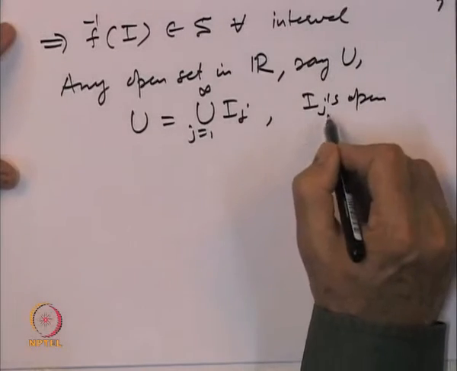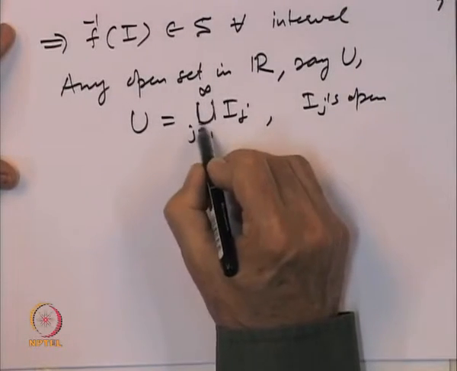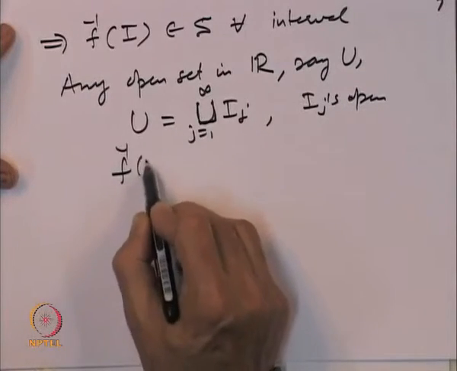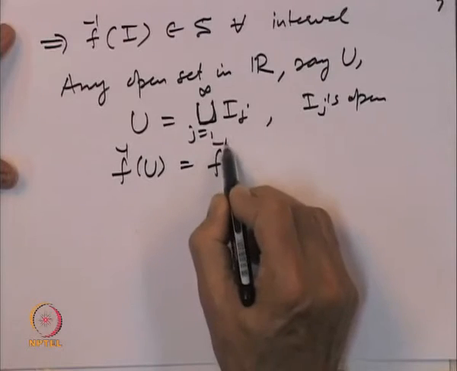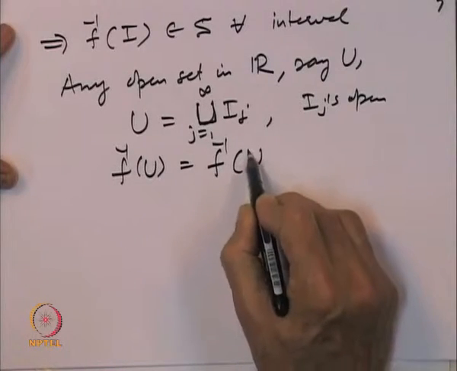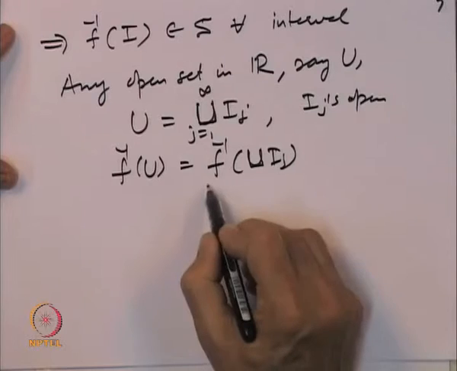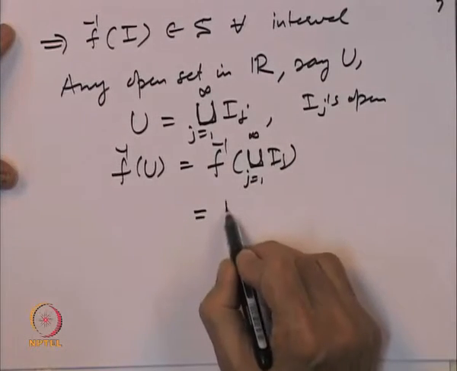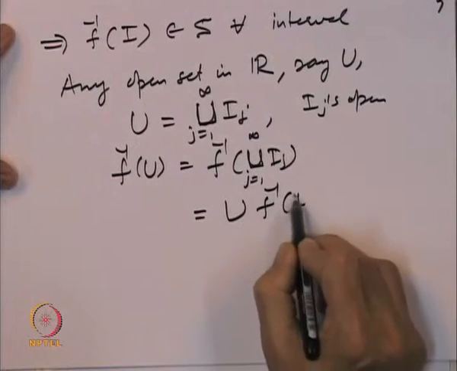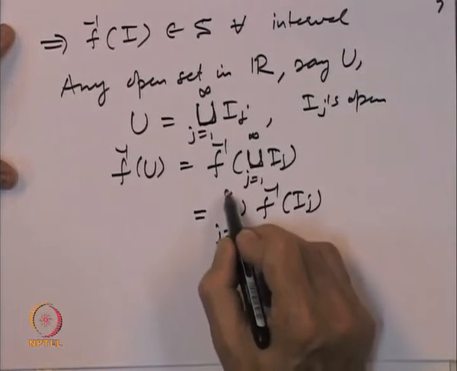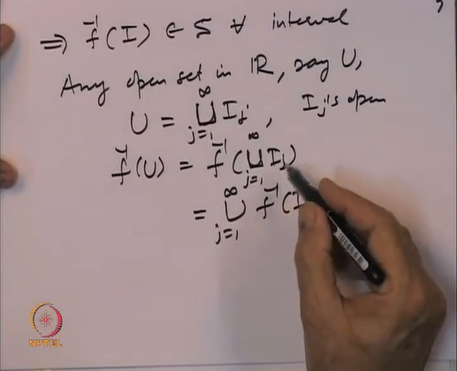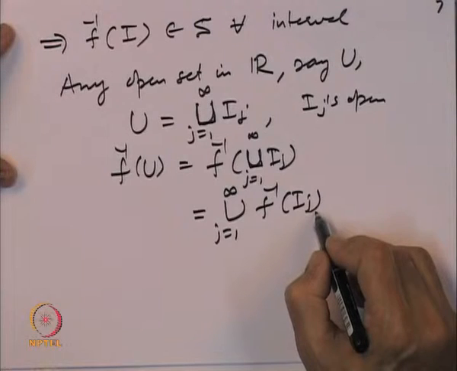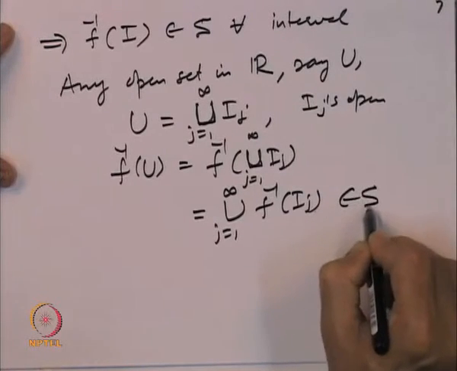Actually, we can write it as a disjoint union of open intervals also. It's a countable disjoint union of open intervals. So, f inverse of U will be equal to f inverse of the disjoint union of I_j's, and that is the same as the union of f inverse of I_j's, j equal to 1 to infinity. Actually, disjoint is not needed, but anyway this is okay. And f inverse of every open interval belongs to S. So, this belongs to S.